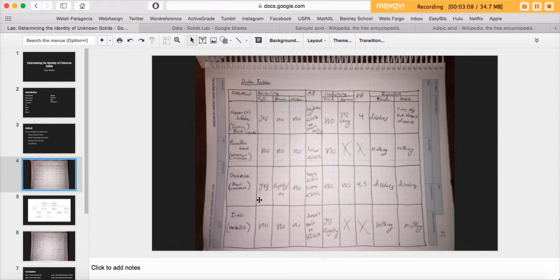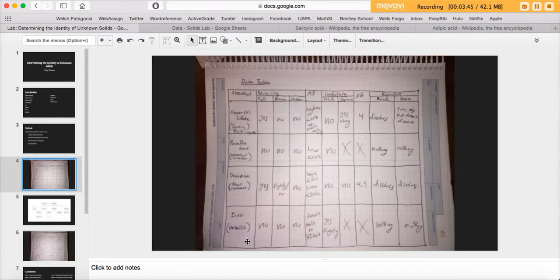Dextrose, which is polar covalent, does dissolve in water and slightly dissolves in hexane, but that was kind of weird. The melting point, it looks like it begins to melt at less than 100 degrees Celsius and finishes at less than 500 degrees Celsius. So kind of a medium melting point. And it's not conductive at all. And the pH is 4.5, so a little bit higher than the ionic one. It does dissolve in an acid, and it does dissolve in a base.